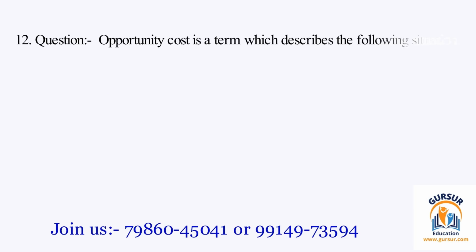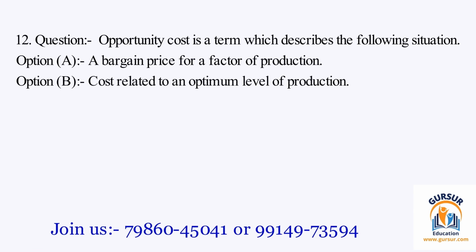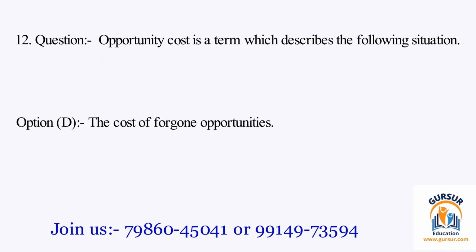Question number 12. Opportunity cost is a term which describes the following situation. The option A is, a bargain price for a factor of production. The option B is, cost related to an optimum level of production. The option C is, average variable cost. The option D is, the cost of foregone opportunities. The right answer of the question is option D, and that is, the cost of foregone opportunities.